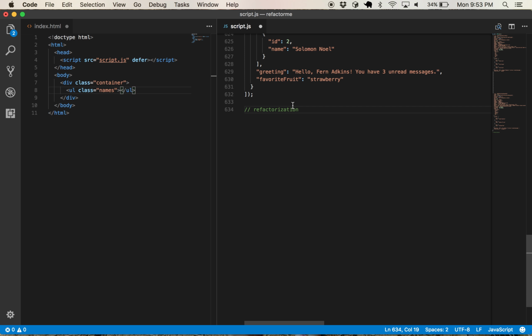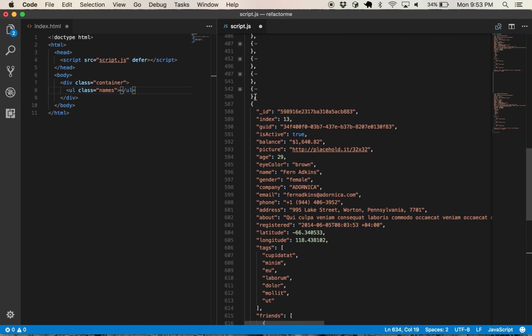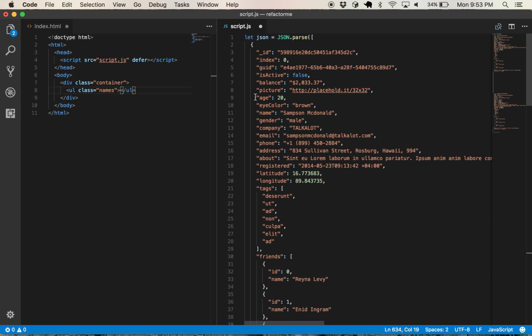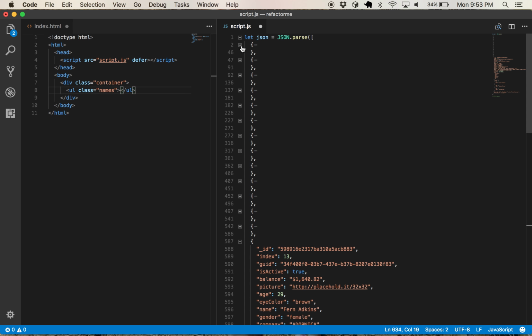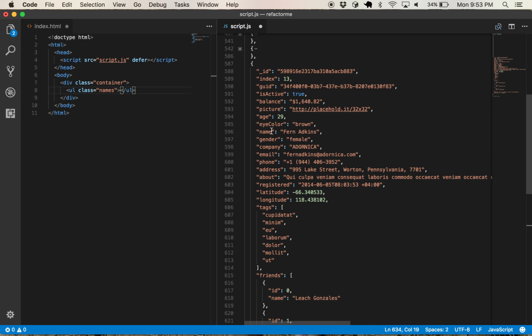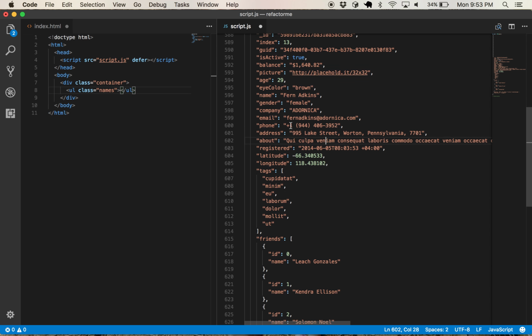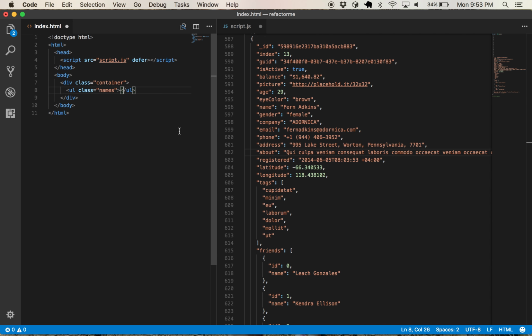So what we have here is a simple page. Again, I retrieved some sample data off the interwebs. This data, hopefully, is not real. Pretty sure it's not, considering it's all fake Latin. So I just want to do some basic things like we've done before. First of all, let's just print out a list of names. We're going to list out each individual's name that's inside this list.